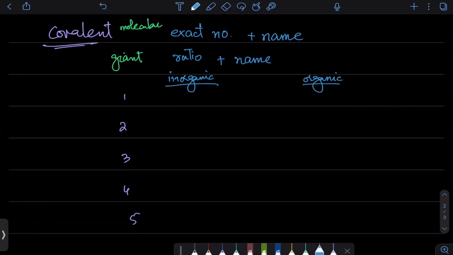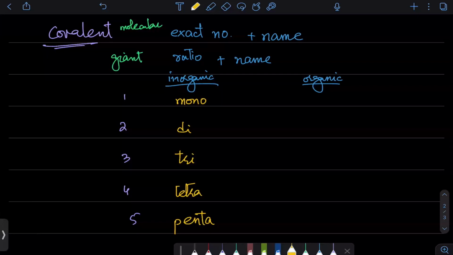In inorganic chemistry, this is going to be mono, this is going to be di, this is going to be tri, this is going to be tetra, and this is going to be penta. This is only when you have inorganic substances, आपके पास organic compound नहीं है.